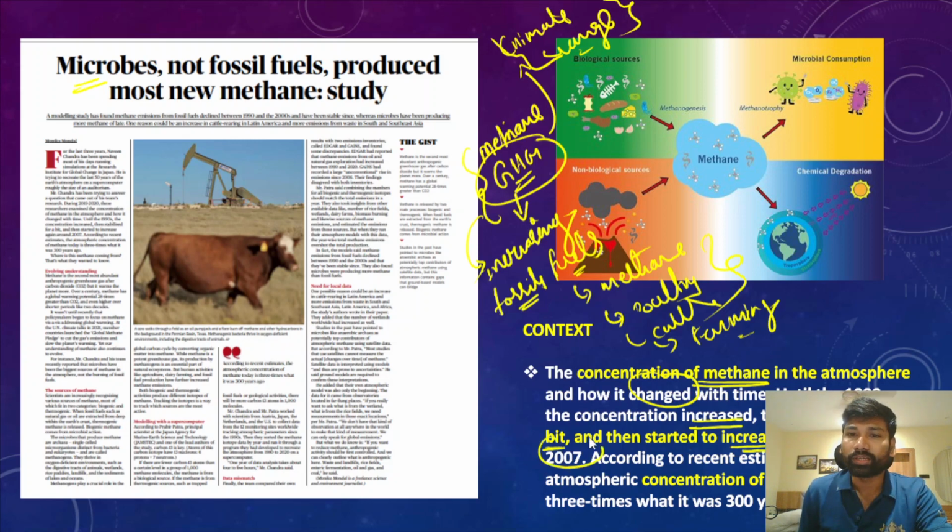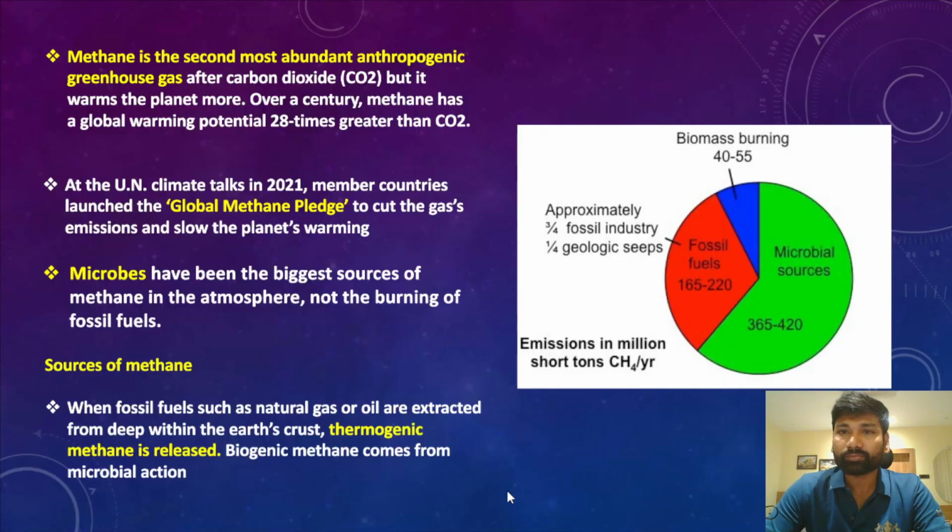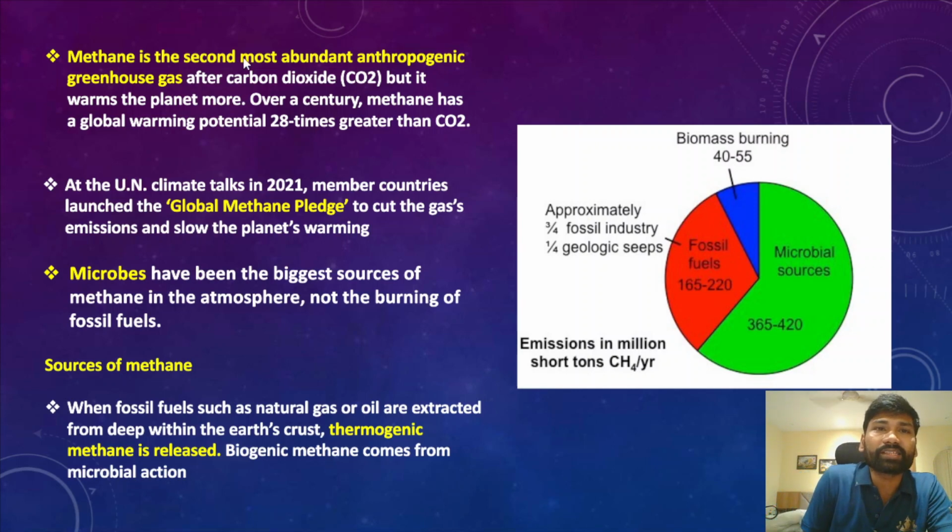Around 2007. So according to recent estimates, the anthropogenic concentration of methane today is 3 times what it was 300 years ago. Okay, so the concentration of methane in the atmosphere has been rising at an exceptional pace. Now, if you look at some of the statistics with respect to methane emissions, methane is the second most abundant anthropogenic greenhouse gas after carbon dioxide.